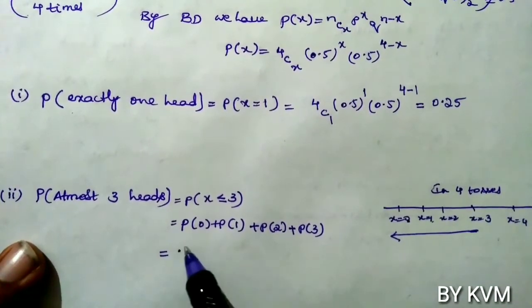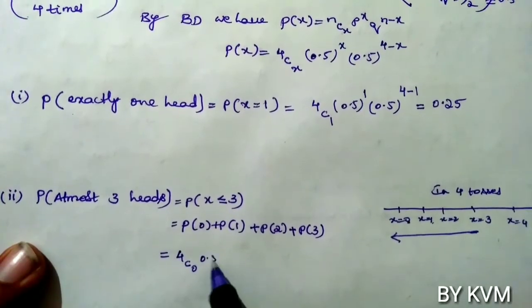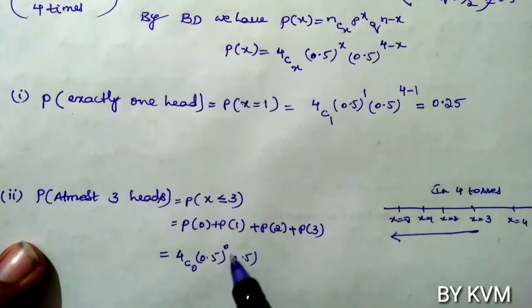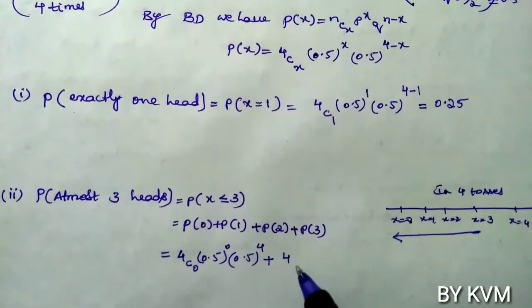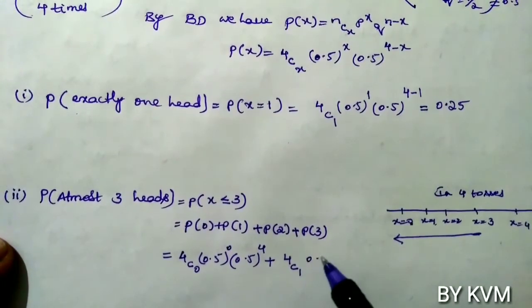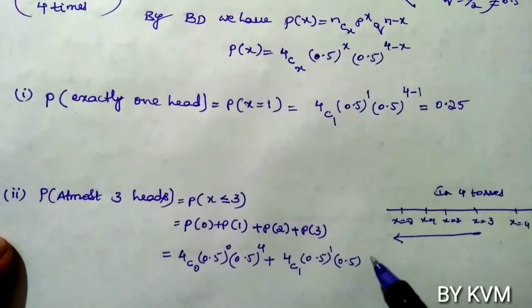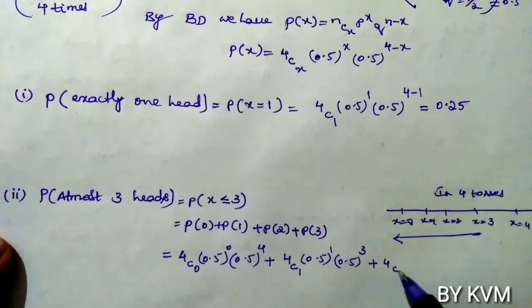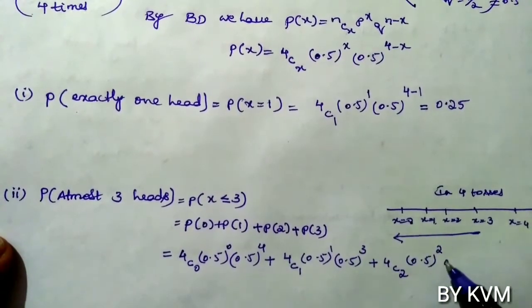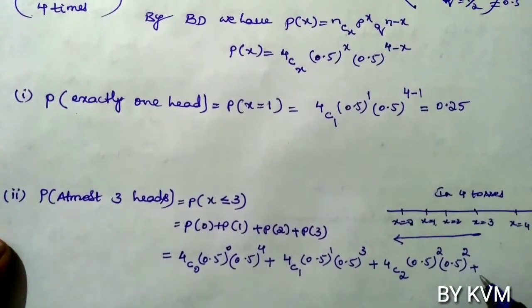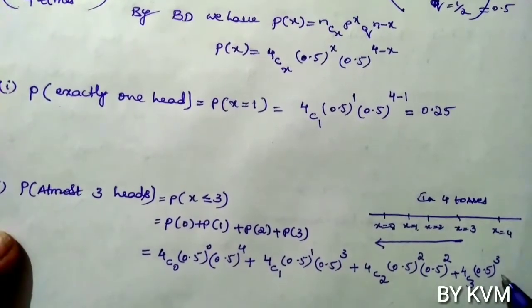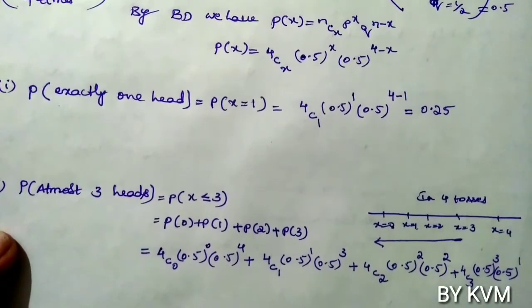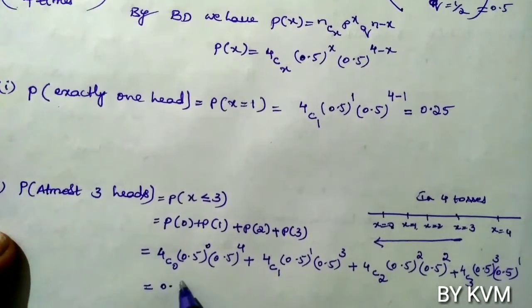Probability of x equals 0: put x equals 0, so we get 4C0 into 0.5 whole power 0 into 0.5 whole power 4 minus 0, plus 4C1 into 0.5 whole power 1 into 0.5 whole power 4 minus 1, plus 4C2 into 0.5 whole power 2 into 0.5 whole power 4 minus 2, plus 4C3 into 0.5 whole power 3 into 0.5 whole power 4 minus 3. Using the calculator, we get 0.9375.